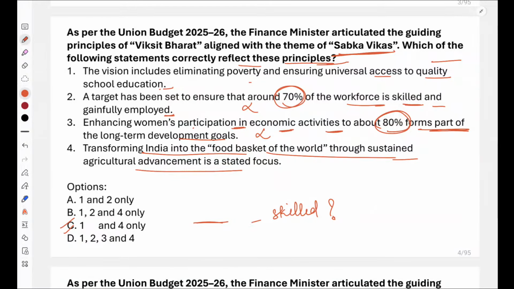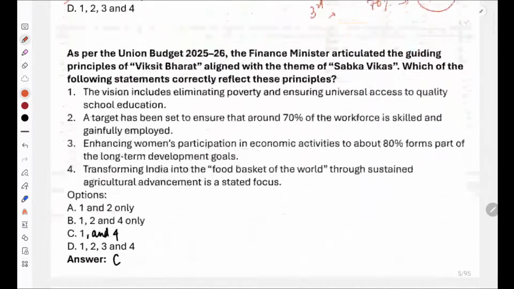Yes, Namrita, very good. So 100% skilled labor should be there with meaningful employment. Very good, Sagar. 100% skilled labor should be there. And third statement is wrong because it says that at least 70% of women should be there in economic activities, or women participation should be at least 70%. Right? So here 70% will come and here 100% will come. So answer would be C, 1 and 4.